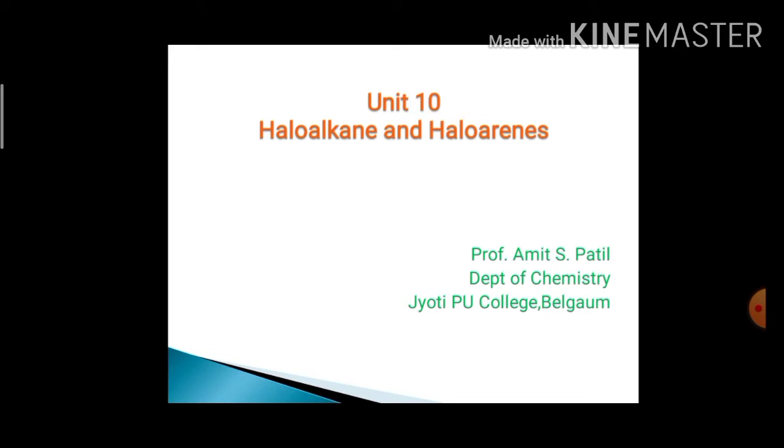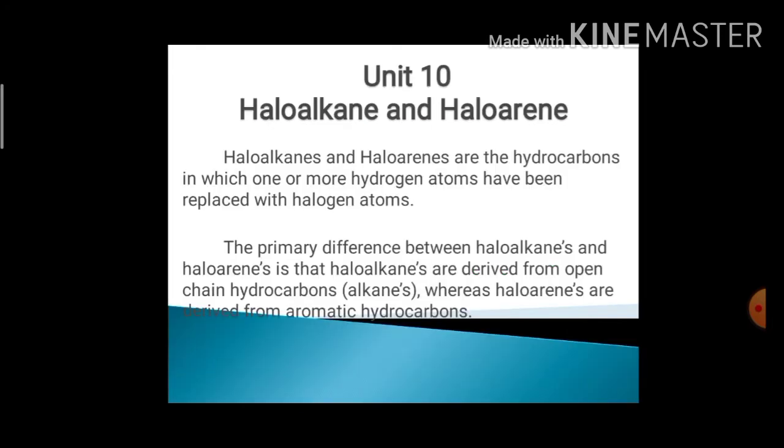So let's discuss haloalkanes and haloarenes. First of all, we'll discuss the definition of haloalkane and haloarene.